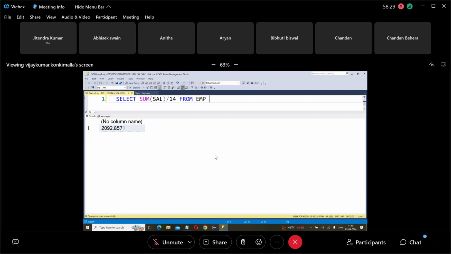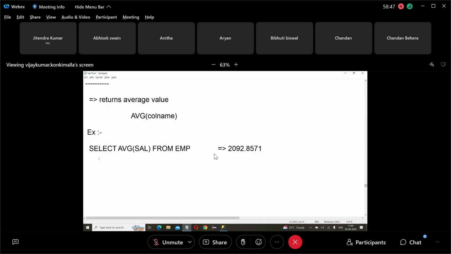But I don't want to show it like this. I want to round this value to 2093. Whether it is 2092.1 or .2 or .3, irrespective of that, I want to round it to 2093.